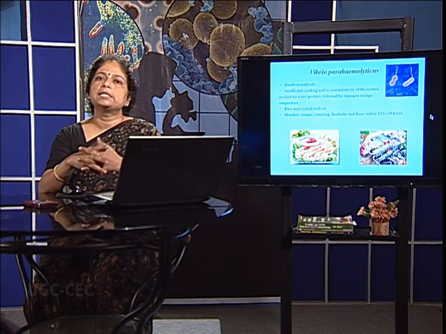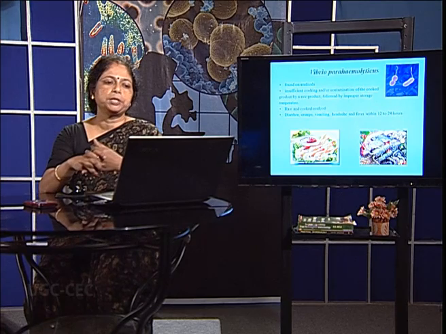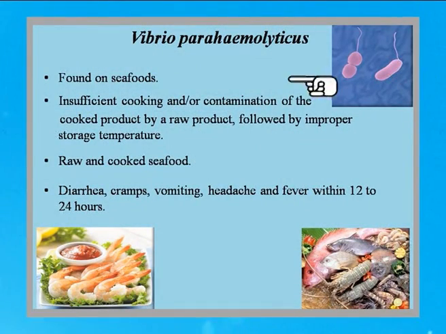Vibrio parahemolyticus is another bacterial species which is found in seafood and causes food poisoning. Here we find that raw and cooked seafood may show the presence of Vibrio parahemolyticus. We have the symptoms of diarrhea, cramps, vomiting, headache and fever which can last for many hours. However, the symptoms appear within 12 to 24 hours.